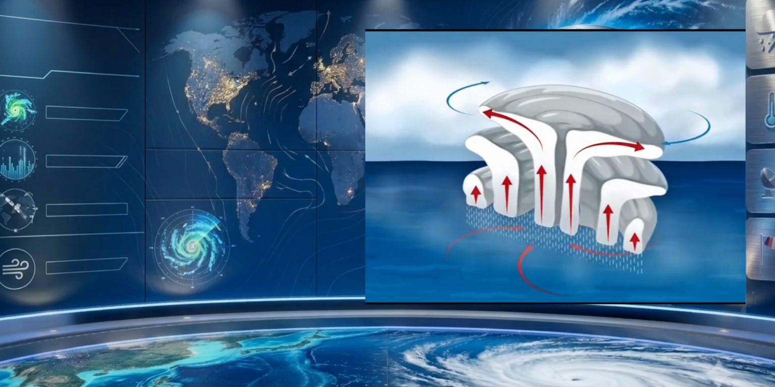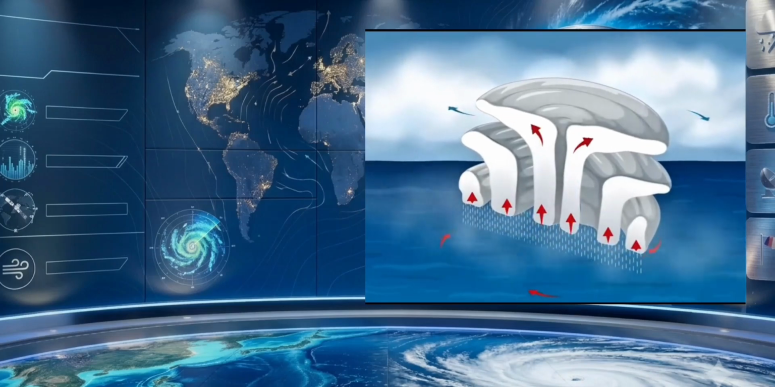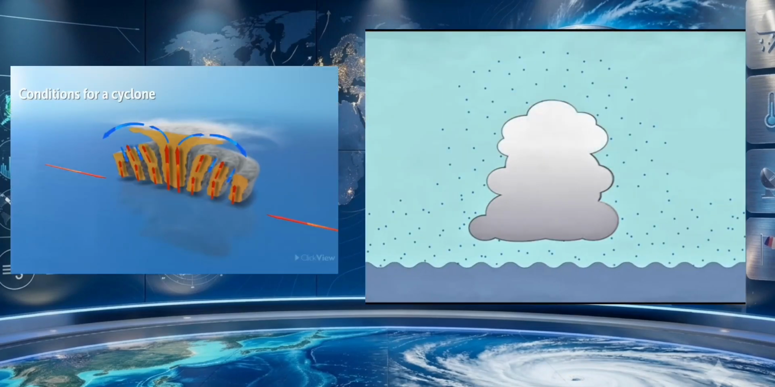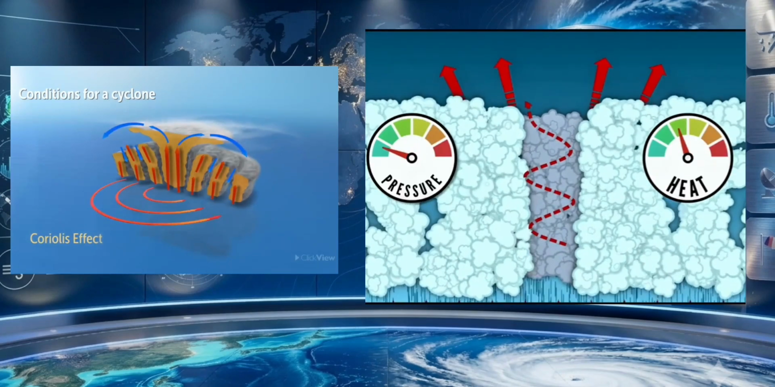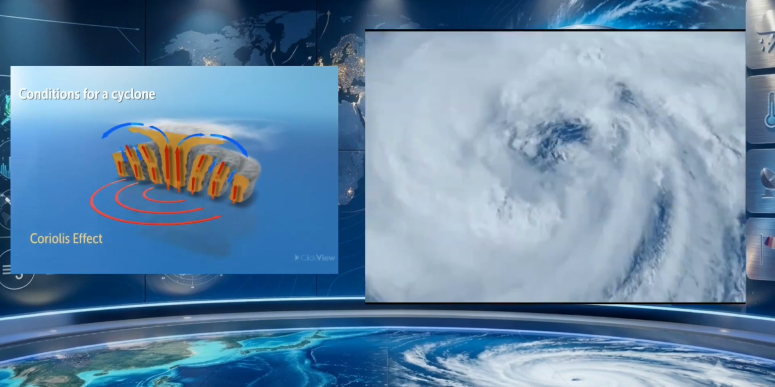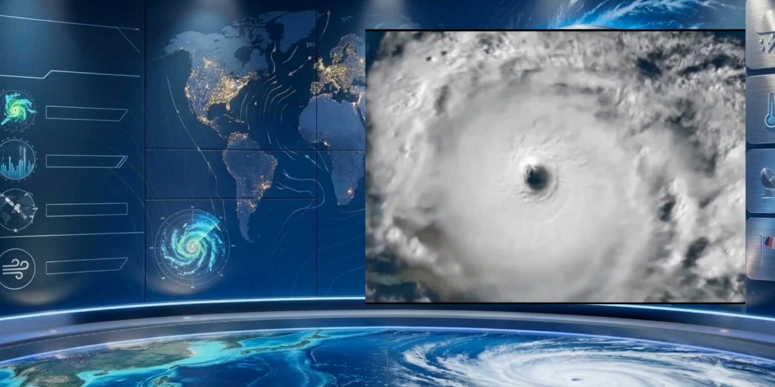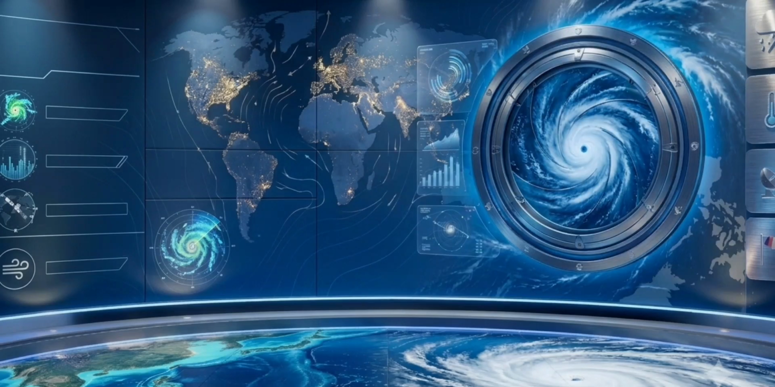Warm moist air rises, cools and condenses into clouds, releasing heat that makes the air rise even faster. This lowers air pressure, causing more air to rush in. Because of the Coriolis effect, the air begins to spiral, forming a tropical cyclone. As long as it stays over warm water with favorable conditions and low wind shear, the cyclone continues to strengthen.